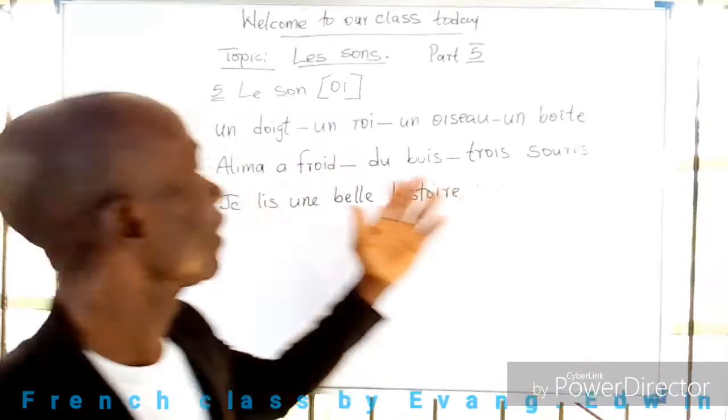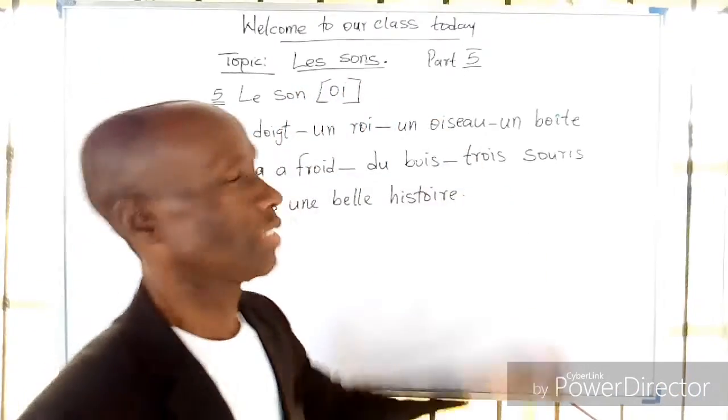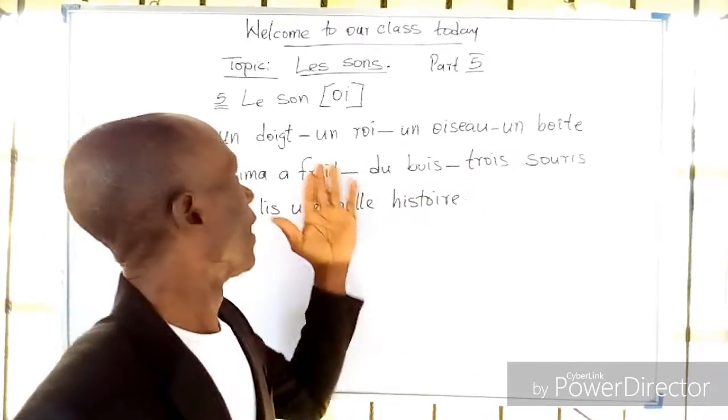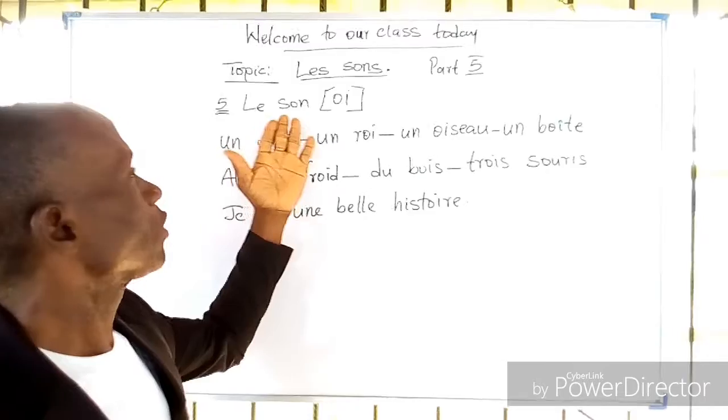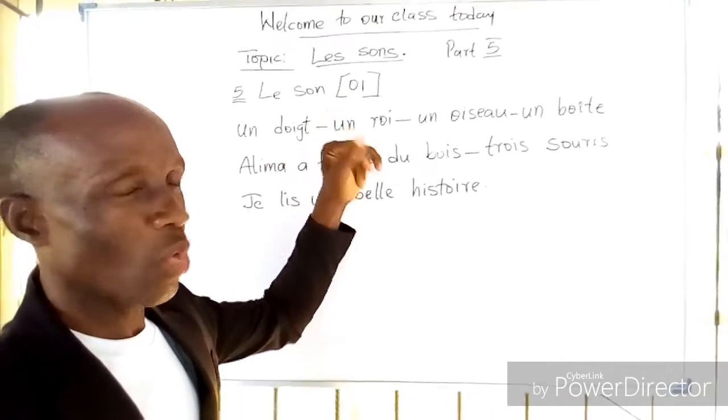In today's topic, we are still on le son, that is the sounds. Today we are in part 5, and we want to treat the sound oa, spelled O-I.